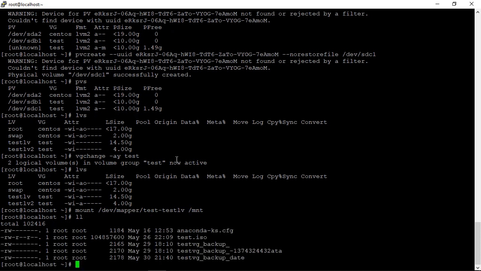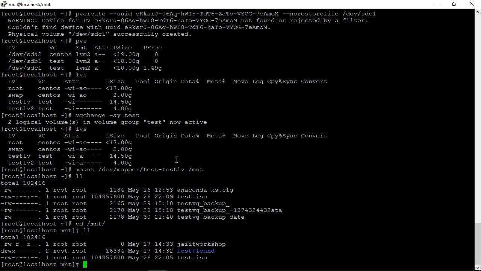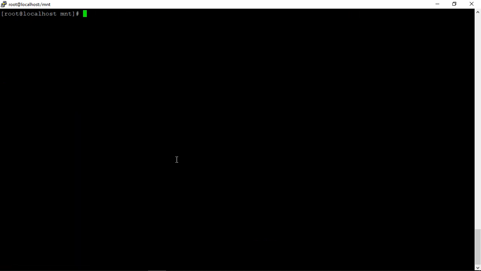Oh, sorry, cd /mnt. So I can see the data as well, because the data was on a different physical volume. That's why I can see it. If your actual data physical volume goes down, then you need to restore it. Now this is how you can replace a physical volume if it is missing or if it has physically failed.